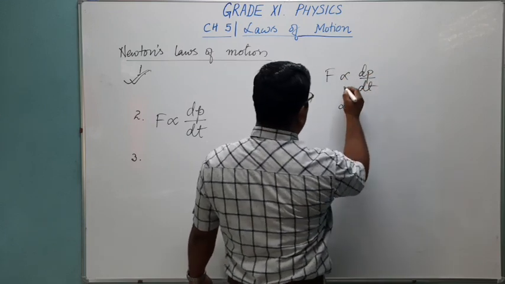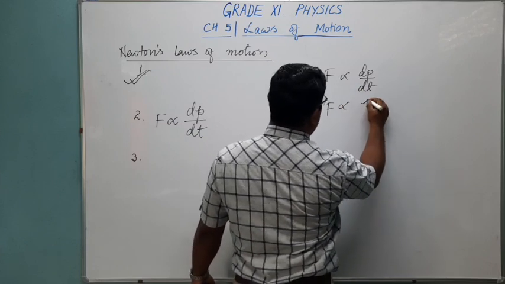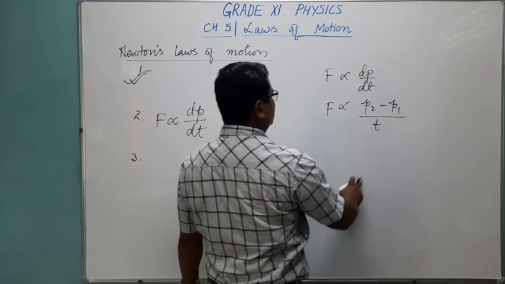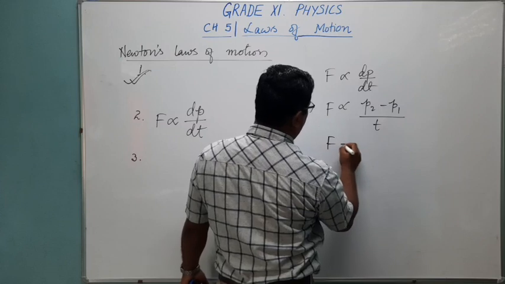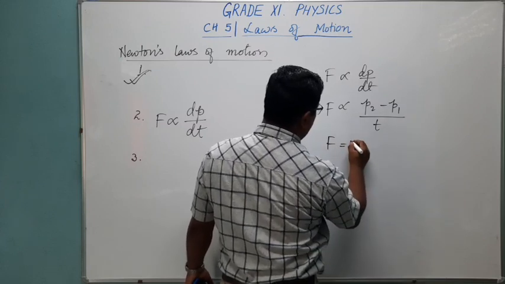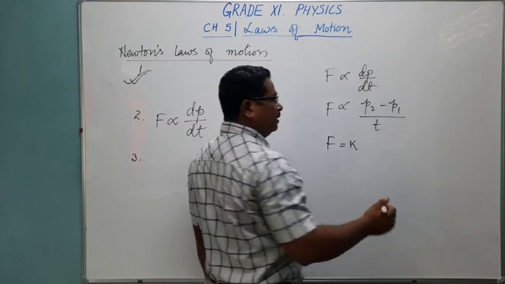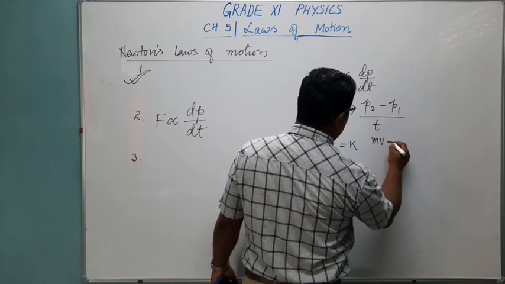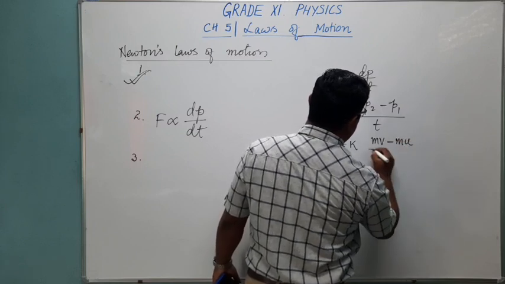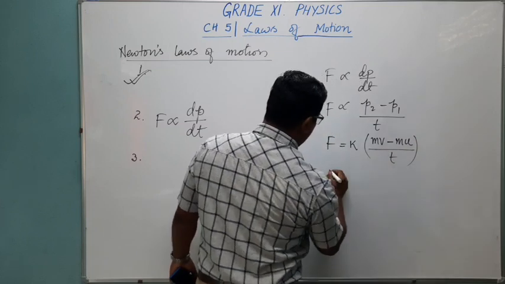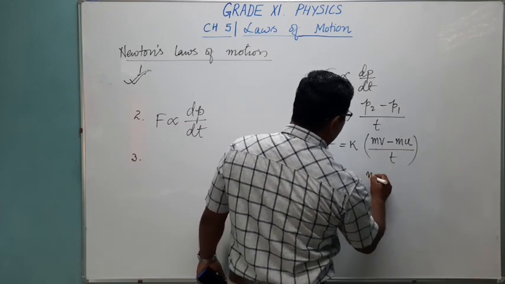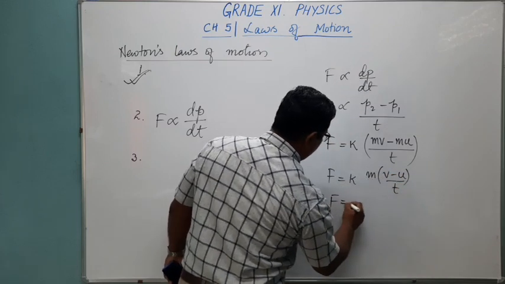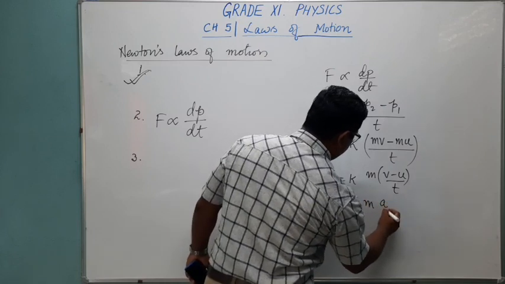we can come to this conclusion: F is proportional to change in momentum, P2 minus P1, divided by the change in time interval, let us say T. So F we write equal to, removing the proportional sign, with the constant K. The value of K is 1 in SI unit. Final momentum is mass into final velocity, initial momentum is mass into initial velocity, divided by change in time. F is equal to K m, taking m common, (v minus u) divided by t. And change in velocity with respect to time, we call it acceleration.